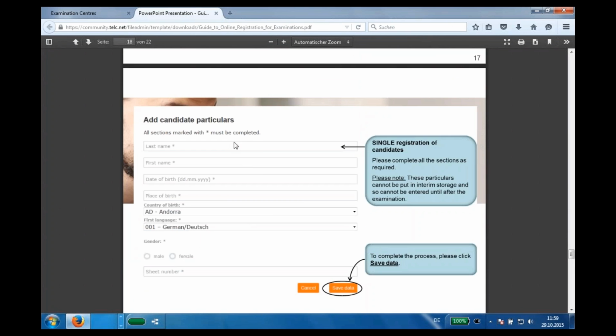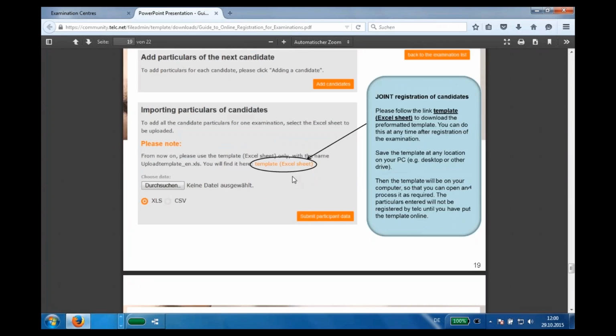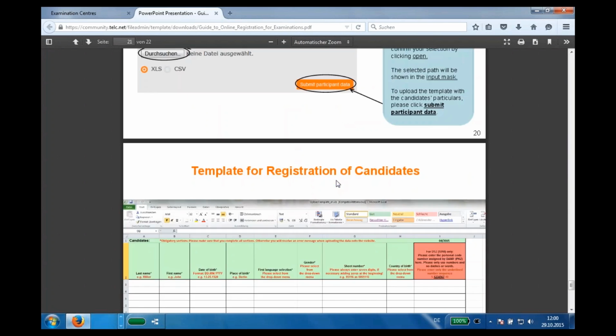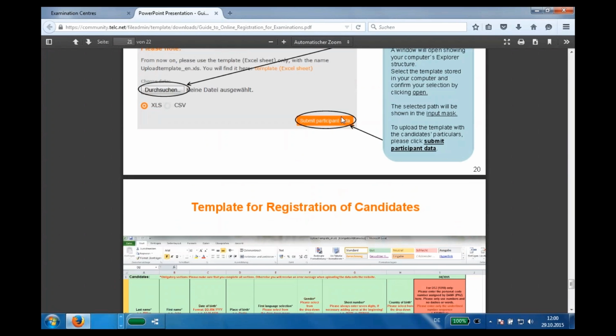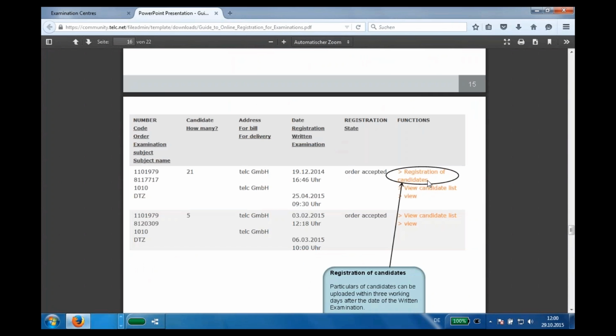Now you also have the option here for every candidate. Each candidate can be uploaded here, or the whole file. And this is the template for registration of candidates. So you can see what you should fill in here and which data you need. And after it, you will click here, submit participant data, and you can check it also in this way. When you click on view candidate list, you will see the particulars of candidates also here. Each candidate will show there.